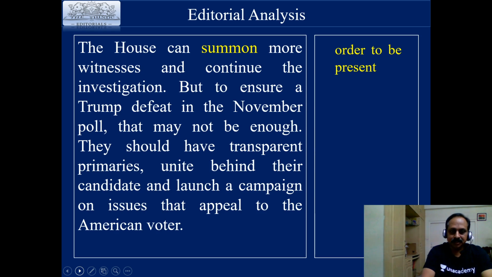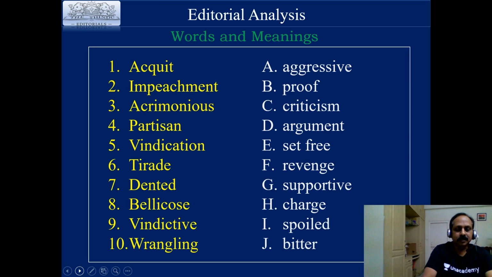What is the suggestion here? The Democrats should have transparent primaries, unite behind their candidate, and launch a campaign on issues that appeal to the American voter. Summon, it is again a legal term, meaning to order to be present. Usually it goes with summons of the court. So this is all about today's editorial.